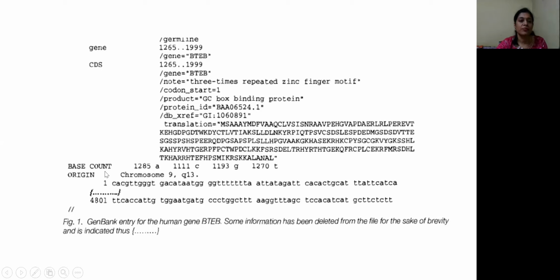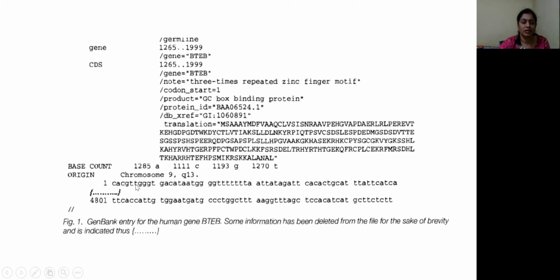Then the next section is base count. The total number of adenine residues present in this sequence is 1285, 1111 are C, 1193 are G residues, and 1270 are T residues. So this information is provided in the base count section of this file. Next, origin. It is from Homo sapiens chromosome 9, and then the sequence is indicated here.